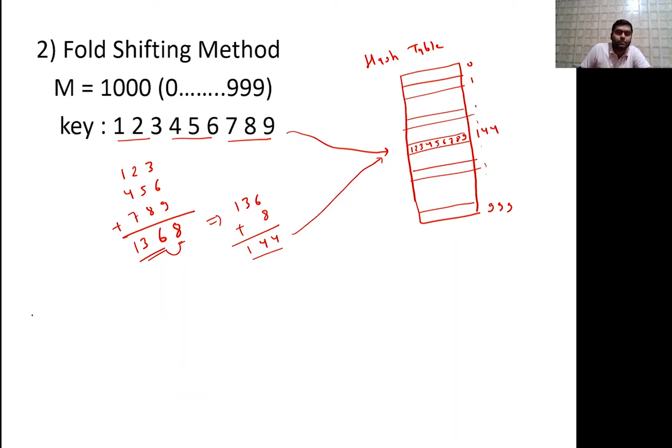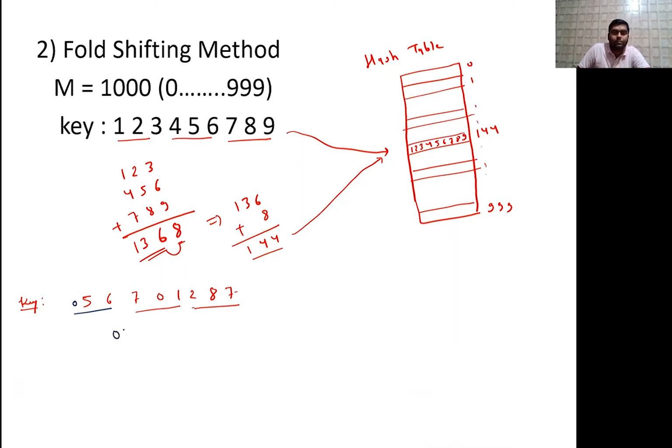So for example, the key is given like 5 6 7 0 1 2 8 7. In this case, if we make groups of three digits, since three digits are not there in the first group, we add an extra 0.